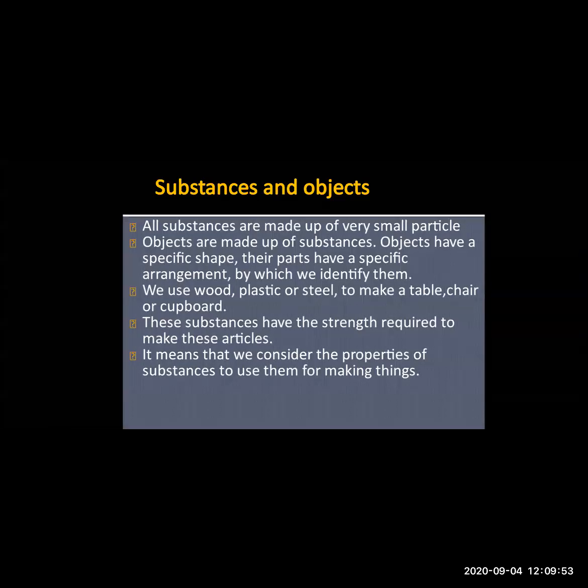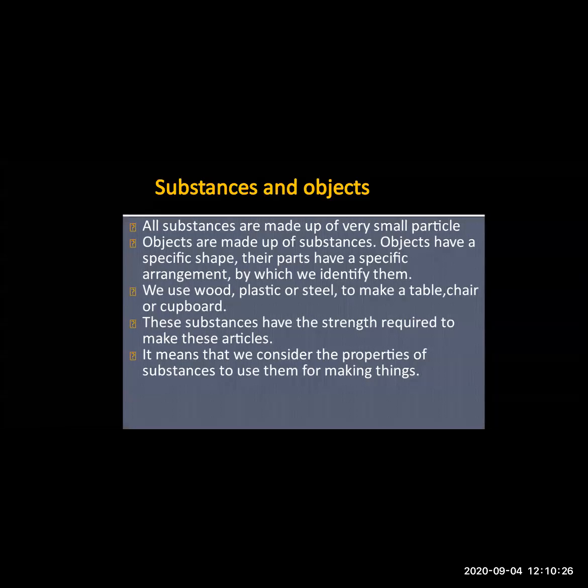Very small, fine particles. Even you have seen how chalk is made. Chalk is made up of small particles which are bound together, and a chalk is formed. In the same way, all the substances are made up of very small particles. Now objects are made up of substances. With these substances, what do we make? We make objects. Now how do the objects look? They have a specific shape, and their parts have a specific arrangement.